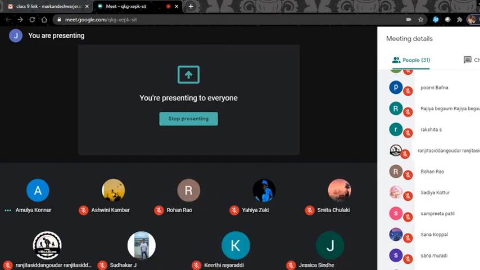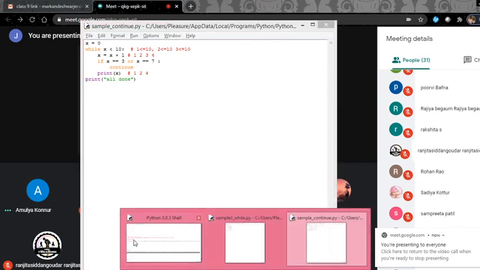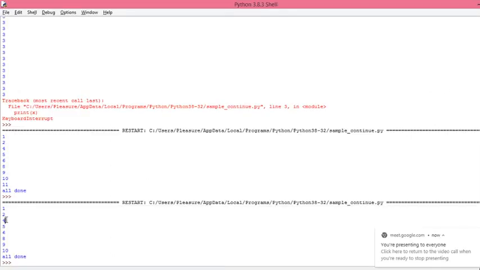Sir, now what happened with the 3? It is skipped, sir. Third skip, then 4, 5, 6 again displayed, then 7 got skipped, right? 8, 9, 10, right?